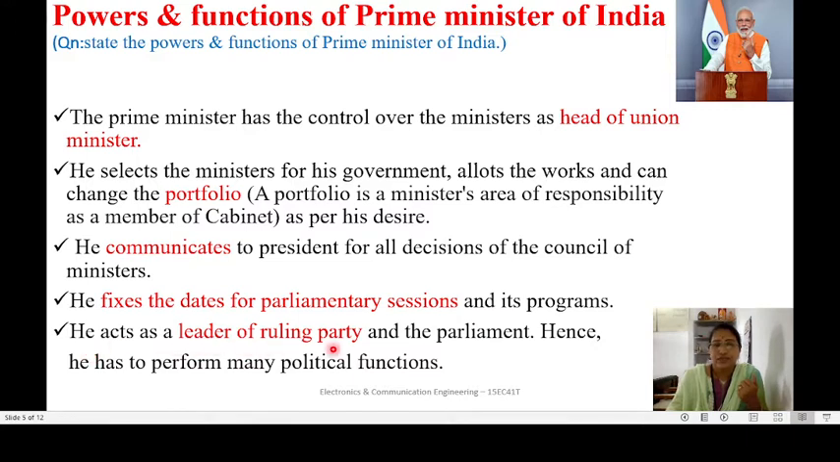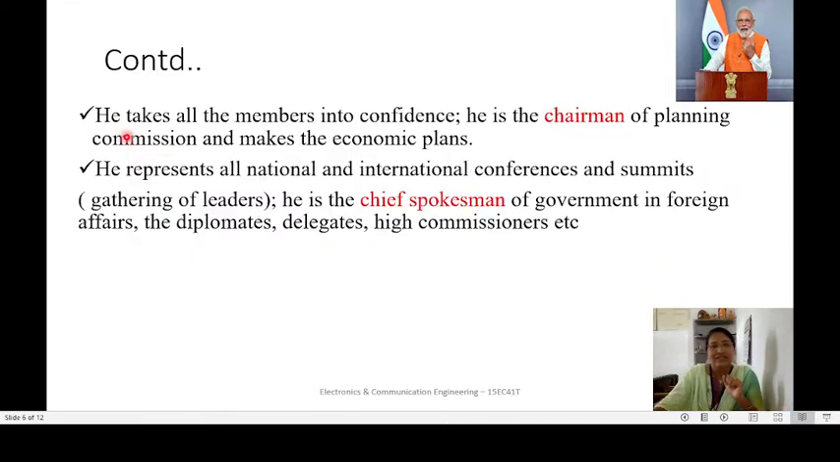He acts as the leader of the ruling party and the parliament. So the main leader of the parliament is the prime minister, and hence he has to perform many political functions. Next, he takes all the members into confidence. He is the chairman of the planning commission and makes the economic plans. Whatever plans he makes, he takes the confidence of other members, that is Lok Sabha members or Rajya Sabha members, by taking their opinions and suggestions. So he will plan everything.